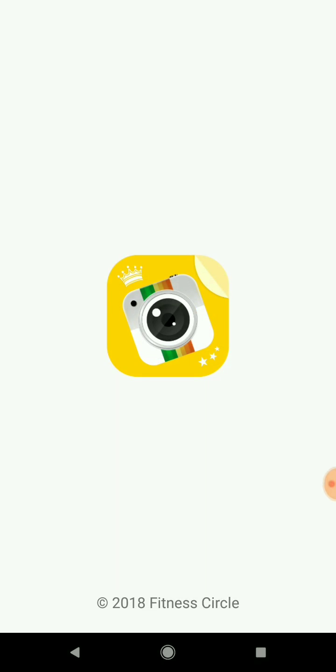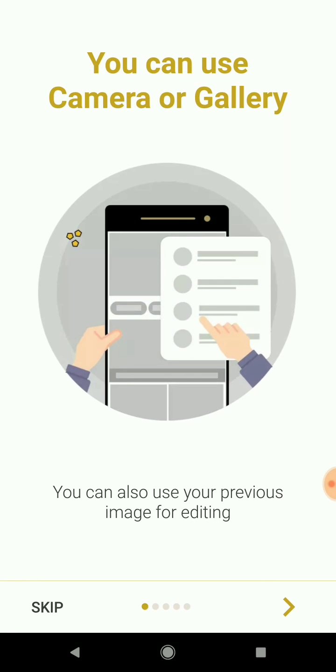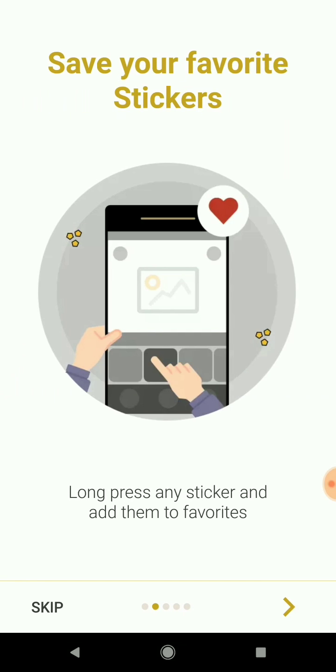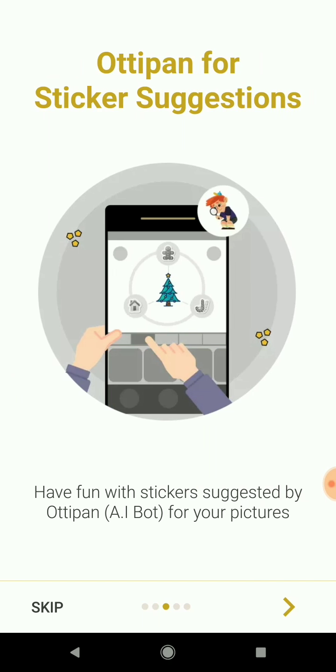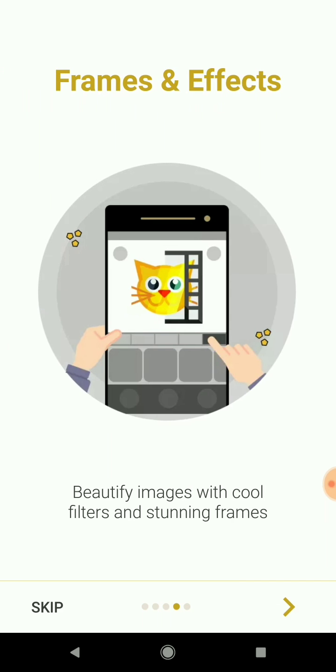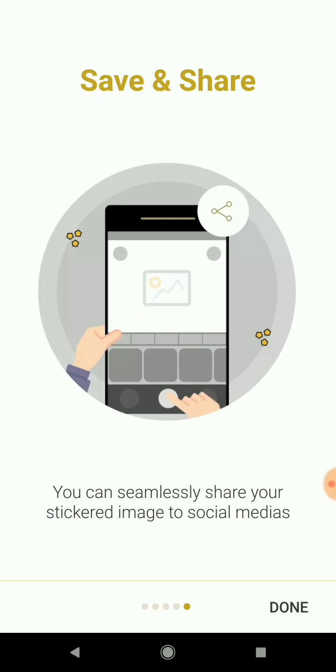Okay, I like what you've done here. Choose your language. Okay. Camera or gallery. Oh, add stickers. Very novel. Cool filters. That's what I'm looking for.